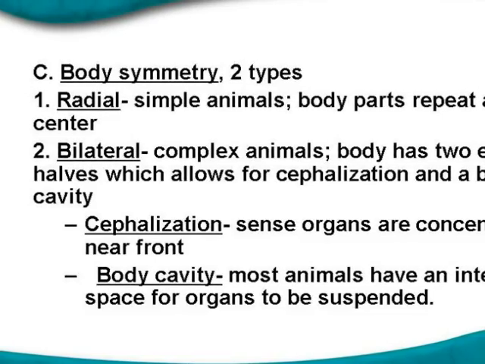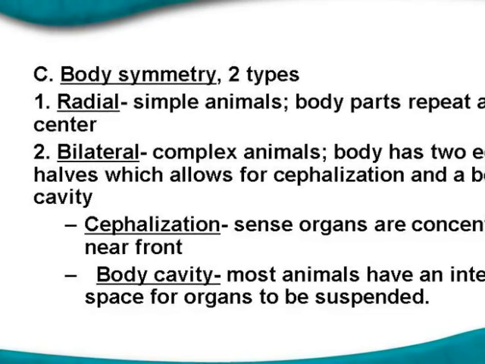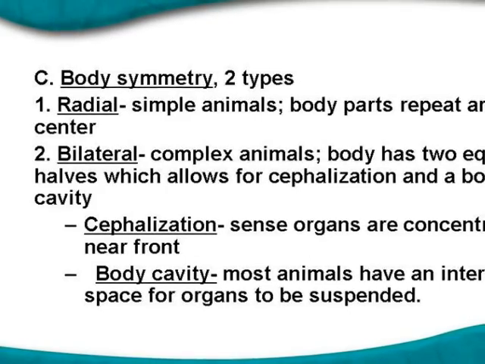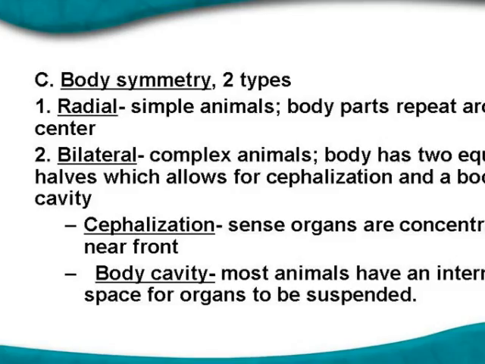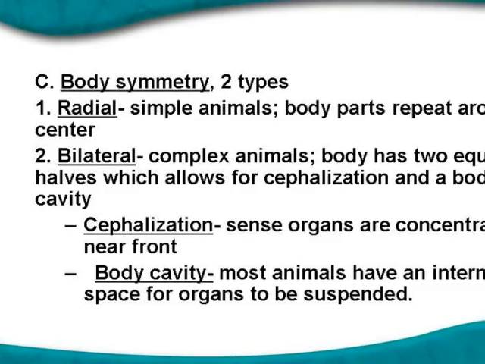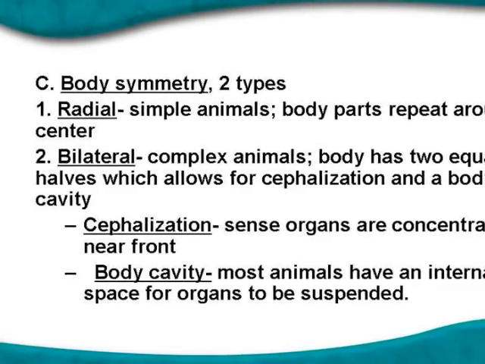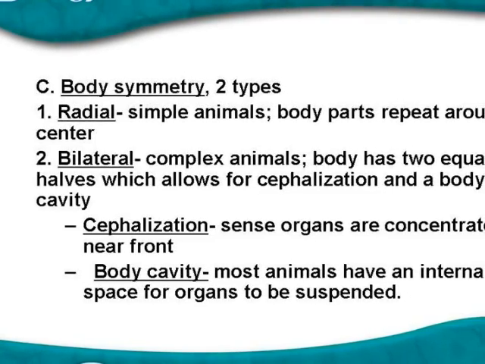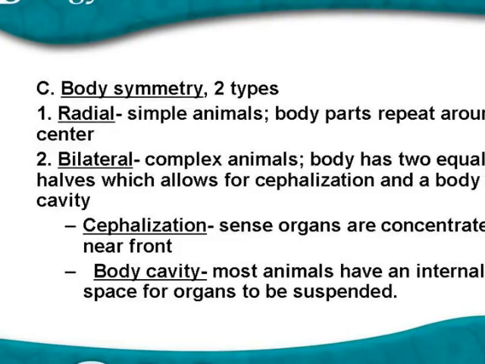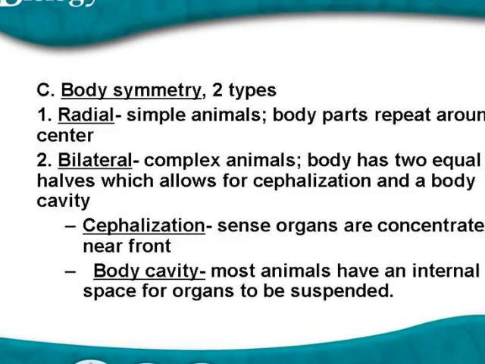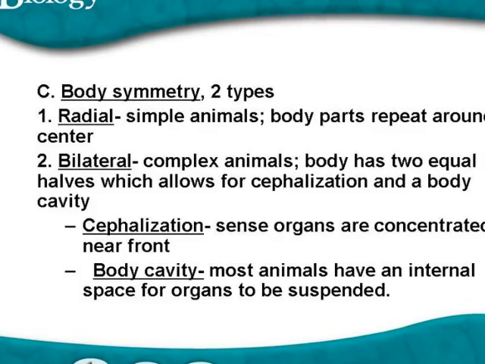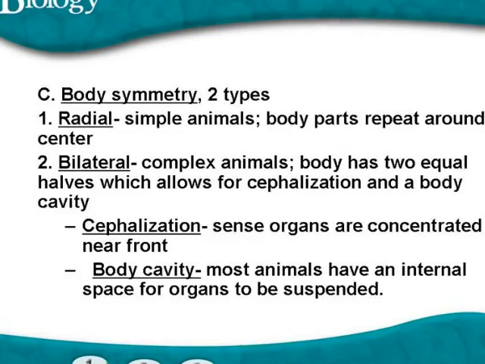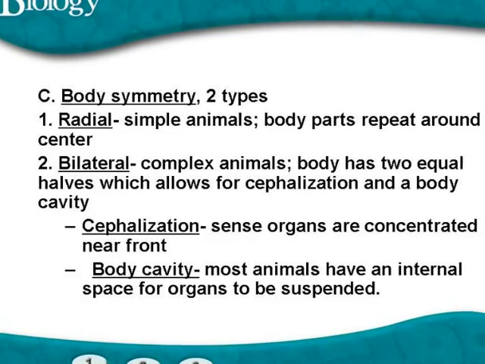Organisms that exhibit bilateral symmetry are some of the most complex of all animals on Earth. Because of bilateral symmetry, organisms can have cephalization, which is a concentration of sense organs in the front of the body. For example, in humans, our major sense organs like eyes, ears, nose, and mouth are located in the head. This helps us better sense the environment. Organisms with cephalization are better able to respond to stimuli like the detection of predators.